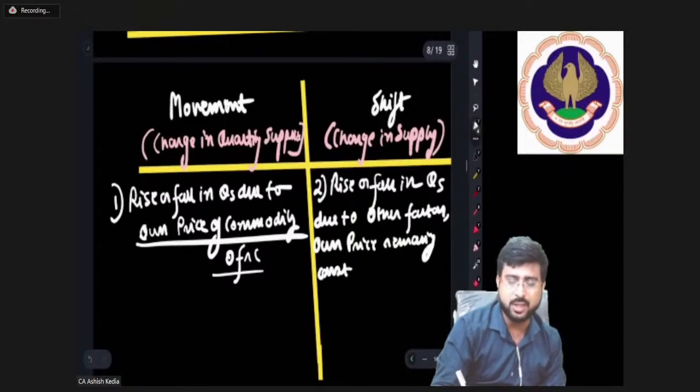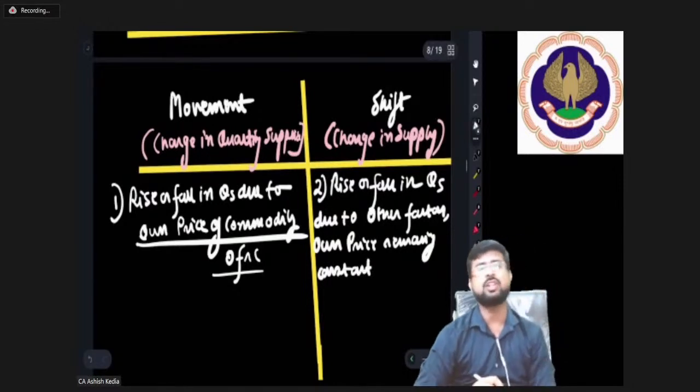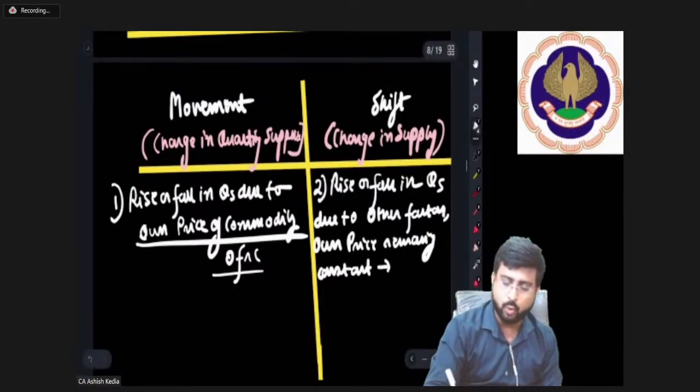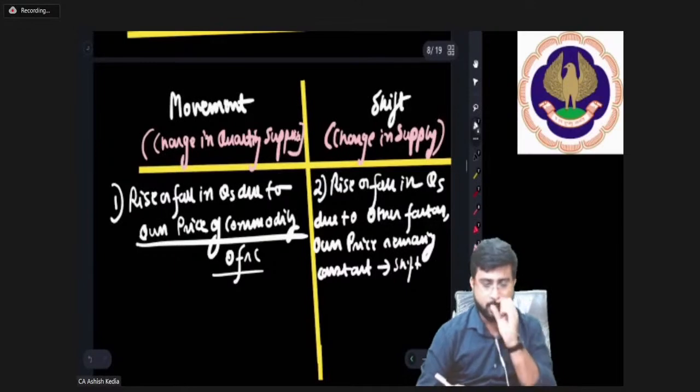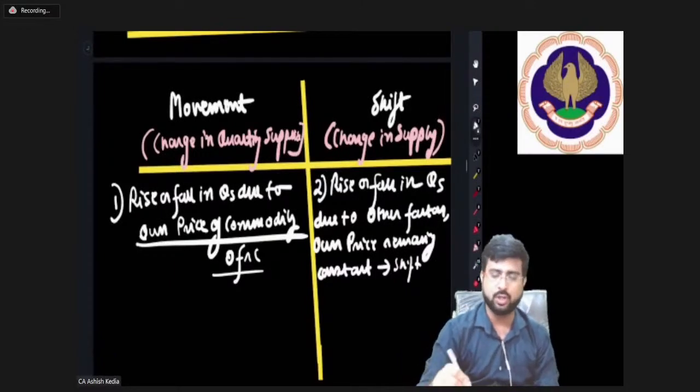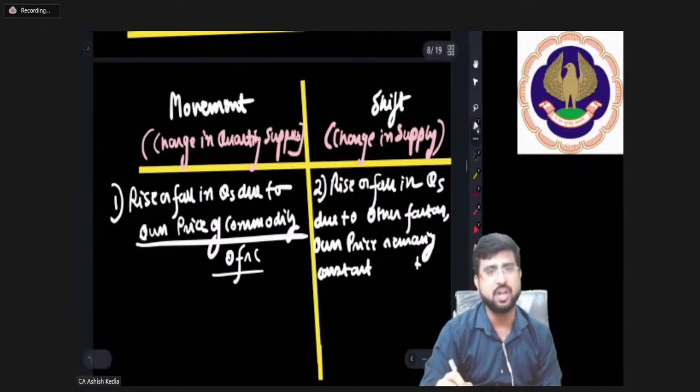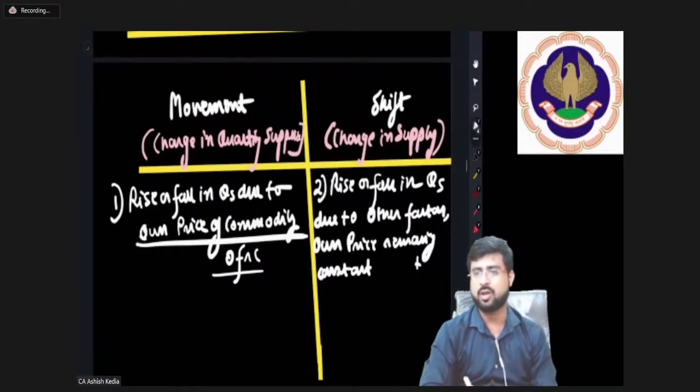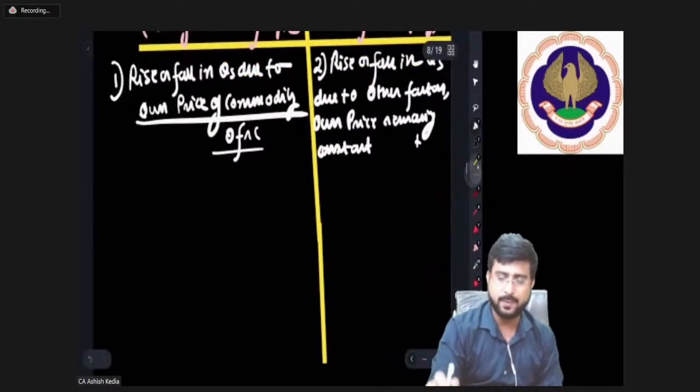If own price remains constant, then it is called the case of shift. Rise or fall in quantity supplied due to other factors, own price remaining constant, is the case of shift.